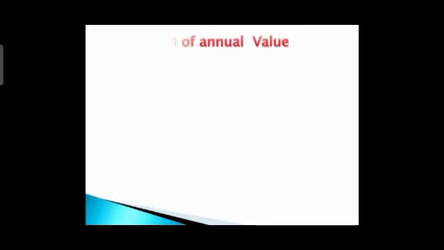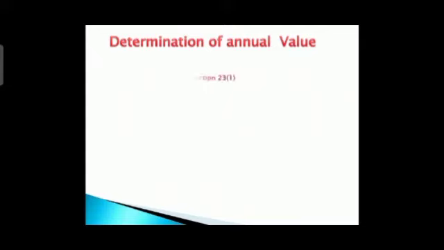So I hope you understood this. Let us move to the next. We are going to see determination of net annual value, that is annual value. Annual value we consider for let out property, under section 23 subsection 1.